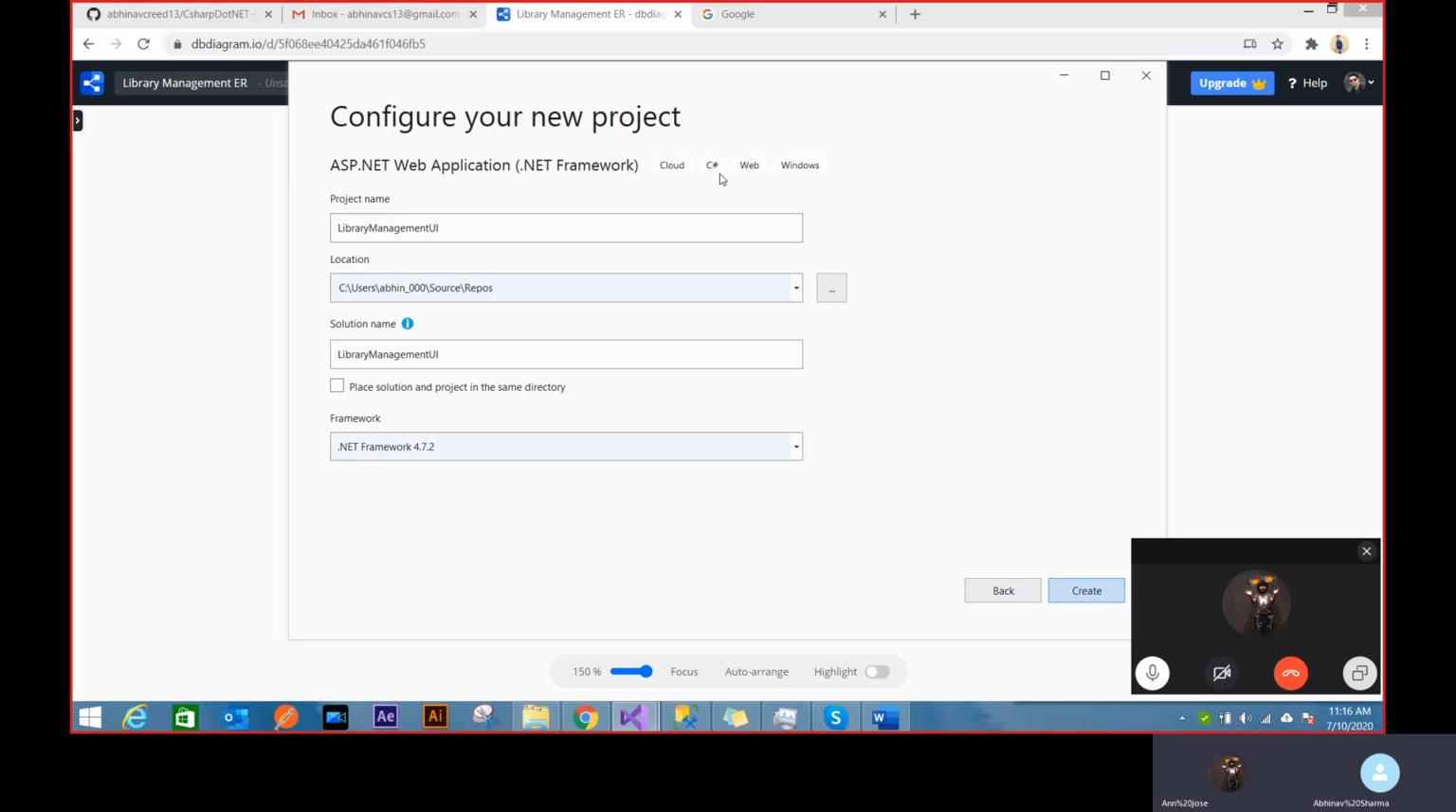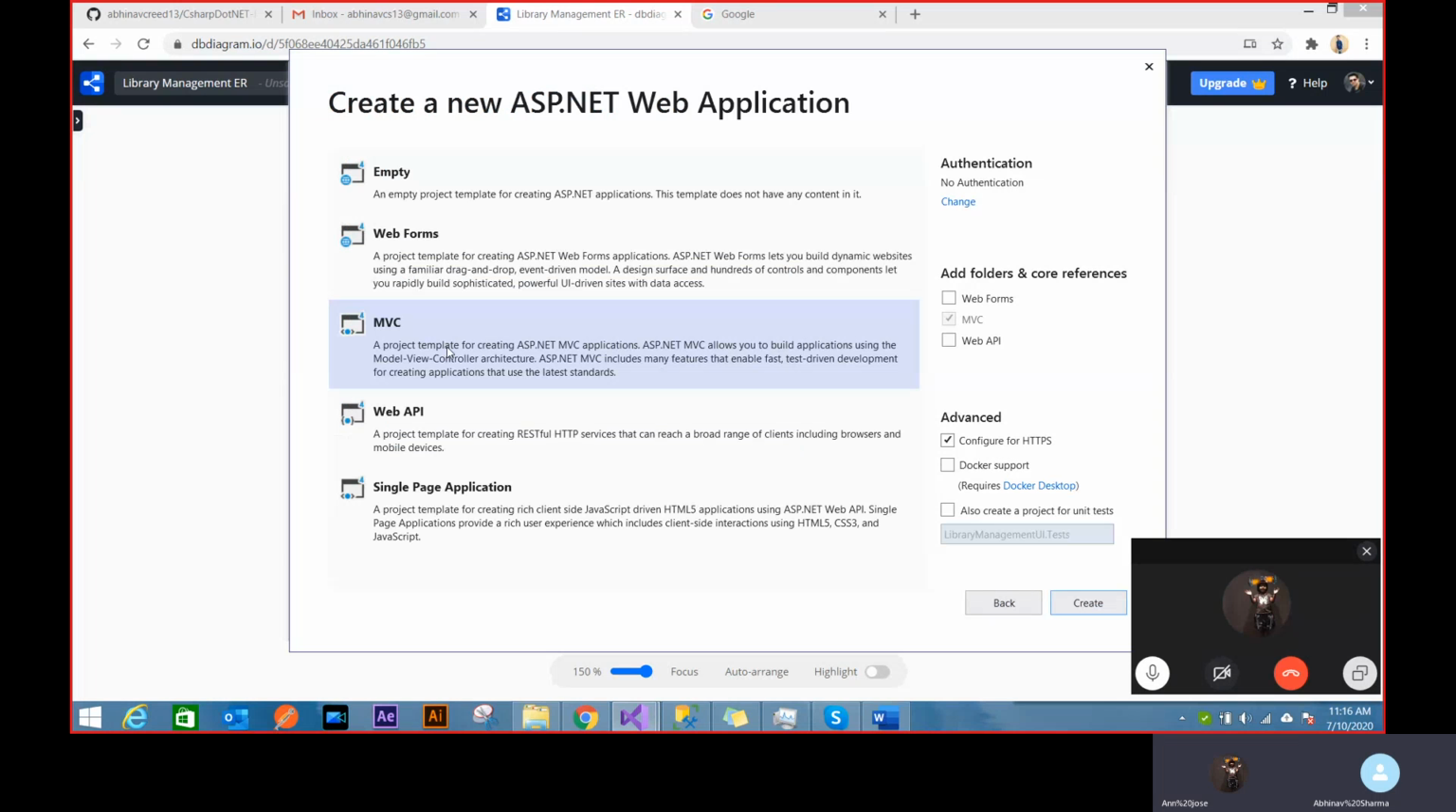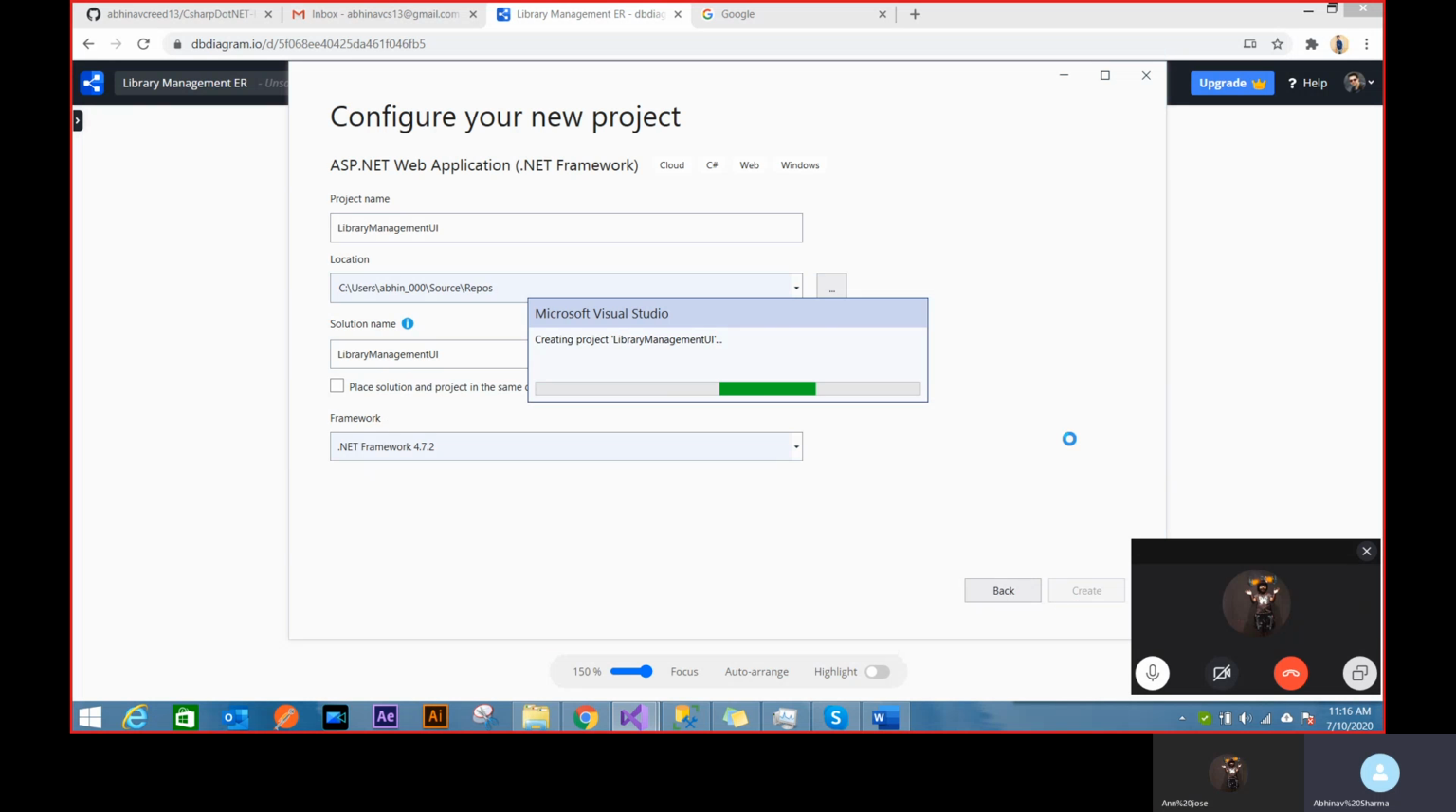So I'll say Library Management UI, and that's the same thing that we used to work on. I want to work on C Sharp, and I will be working on MVC. I won't work on these. I don't want HTTPS in MVC. Authentication not needed. So let's just create this application.